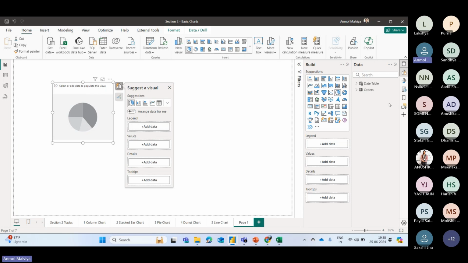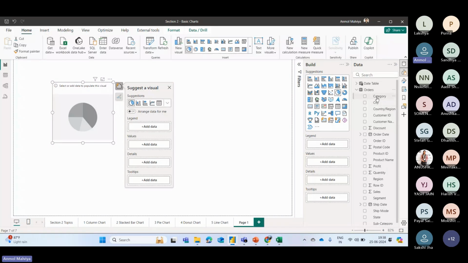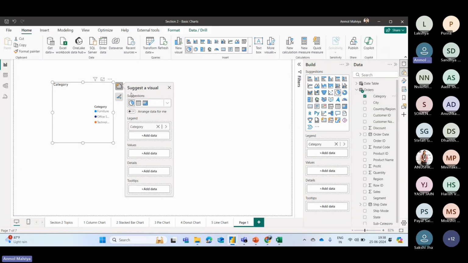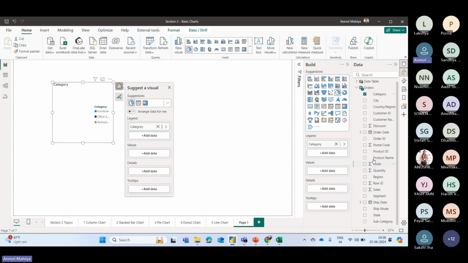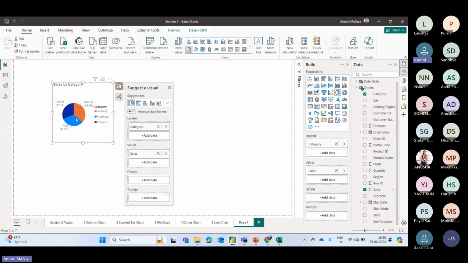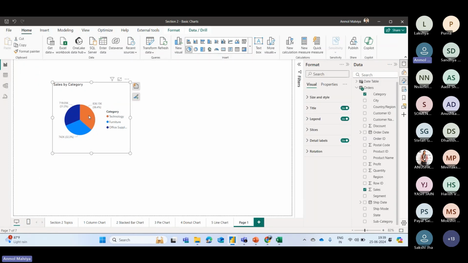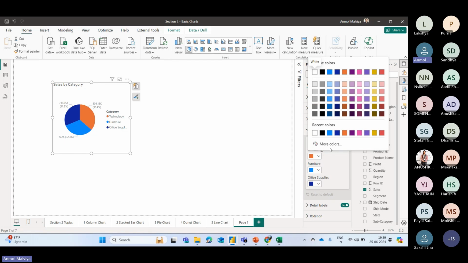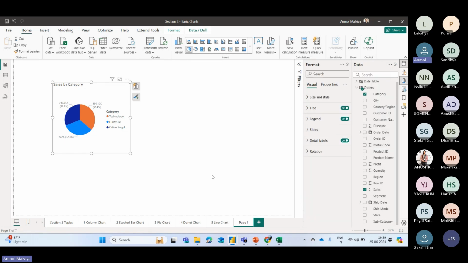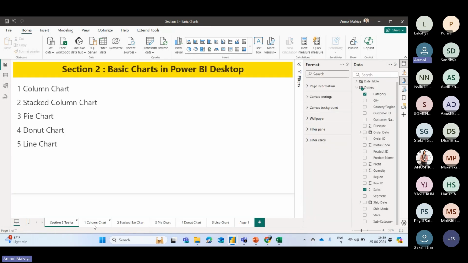We just have to enter our data. So let's say I have some category in our data, and I want to see the total sales. So I can simply drag it down and this will create the visual for us. So this is the very basic way to create a visualization. After it, we can perform the formatting according to our need. Let's say I want to change the color of this blue theme. So I can simply go to the slices option in this format pane, and then you can simply change the color according to your report theme. So this is the way how you can create the visual.